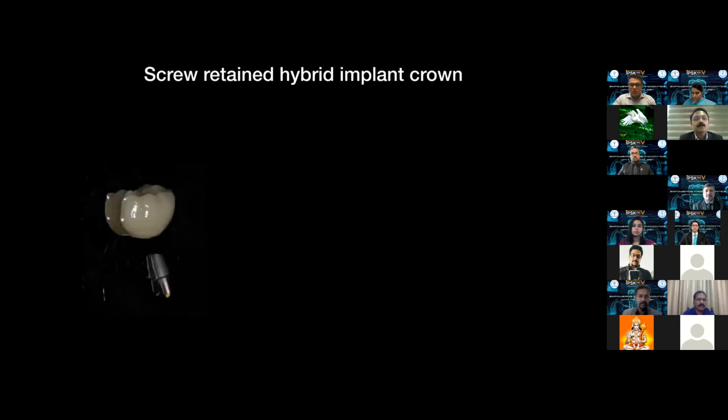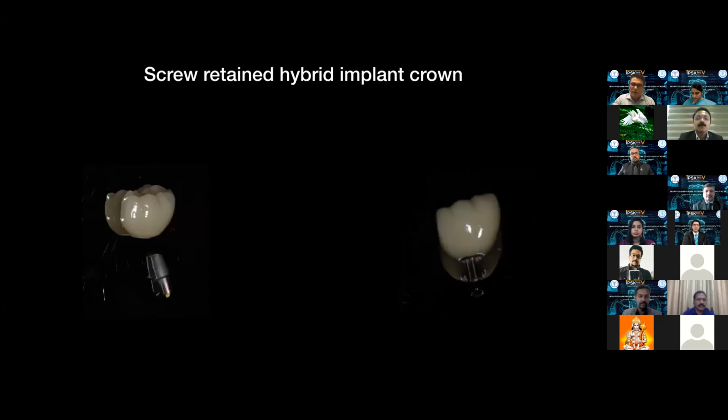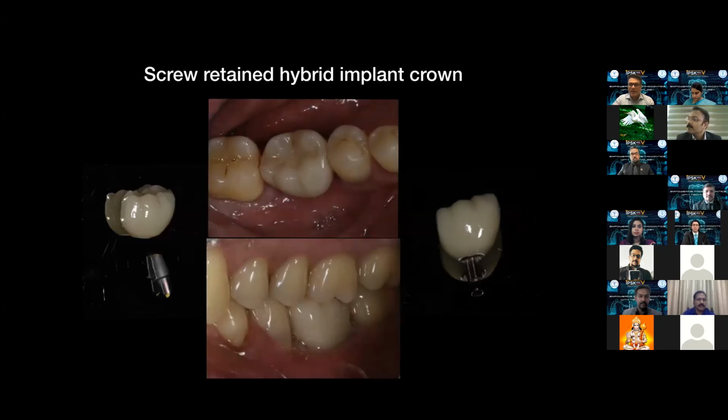So just to show you a few cases, this is how it looks like. The Ti-base, which is sandblasted to enhance the retention, and there's the Emax crown, which will be cemented onto the Ti-base. So it's a perfect fit. There is absolutely no overhangs here. And this is the final result. So what we as prosthodontists really want is the kind of emergence profile.